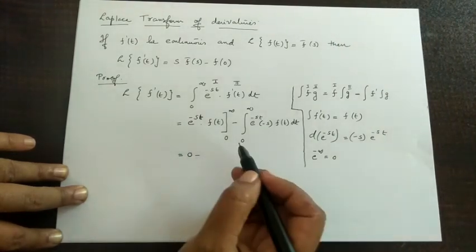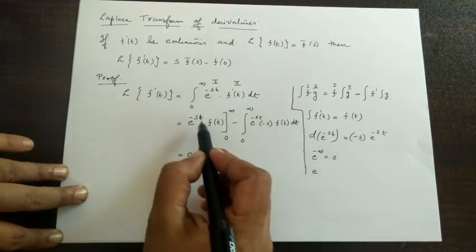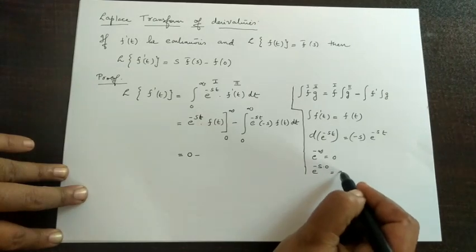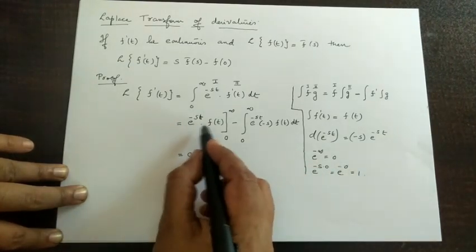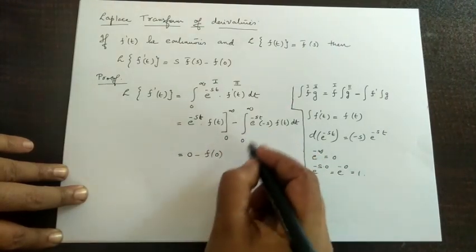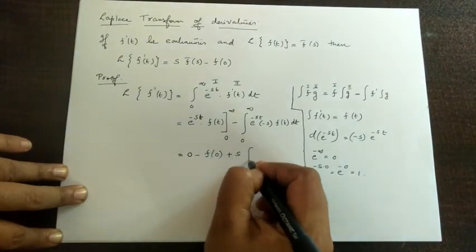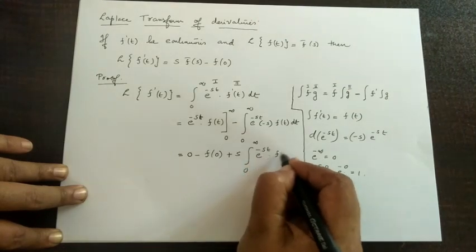Now minus lower limit, e raised to minus s into 0. Applying the lower limit 0, e raised to minus 0 is 1. Therefore, we have 1 into f of 0. Now here we have minus s into minus s, that is plus s, integral from 0 to infinity, e raised to minus st into f of t dt.